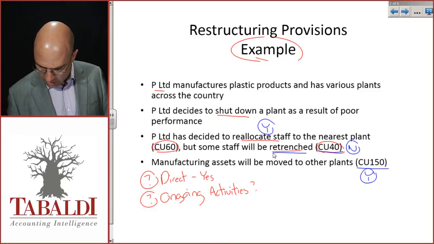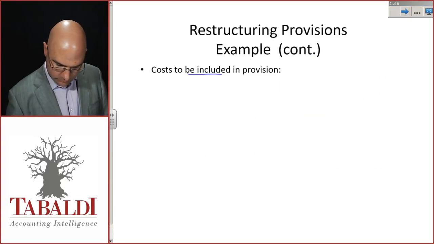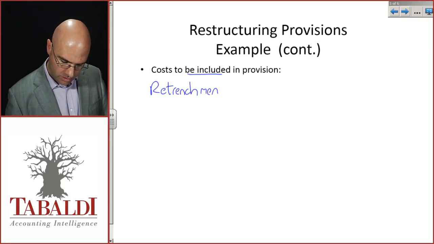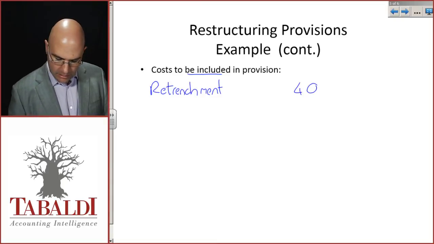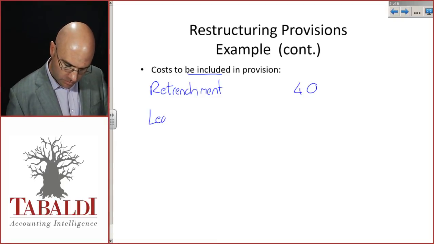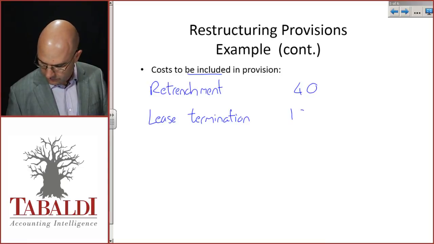The retrenchment costs, I would say those should be included. So the retrenchment costs of 40. Okay, the lease termination, that should definitely be included. There we were told we would pay a penalty of 125.